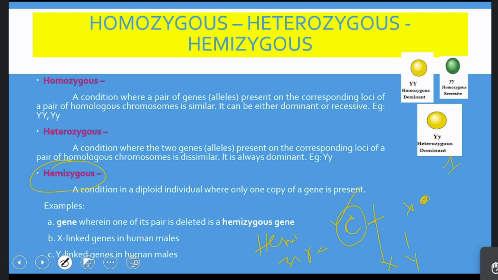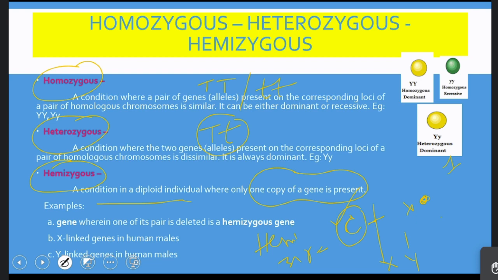So we can define it like this: a condition in a diploid individual where only one copy of a gene is present. Here two copies are present, here two copies are present. In homozygous, both the copies are the same, either dominant or recessive. In heterozygous, both the copies are different, and it is always dominant only, because the recessive cannot suppress the dominant gene.